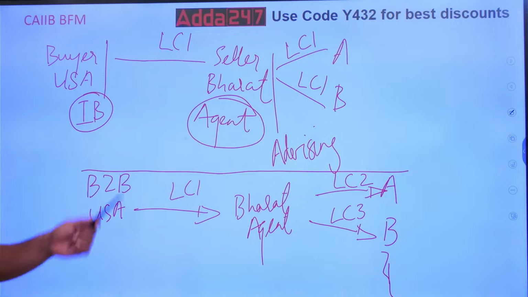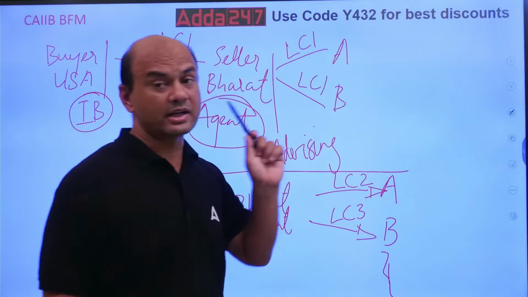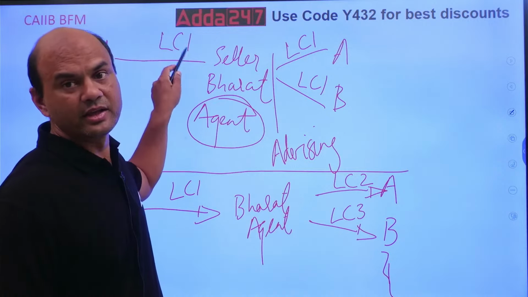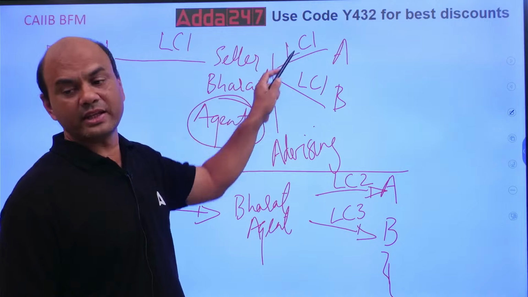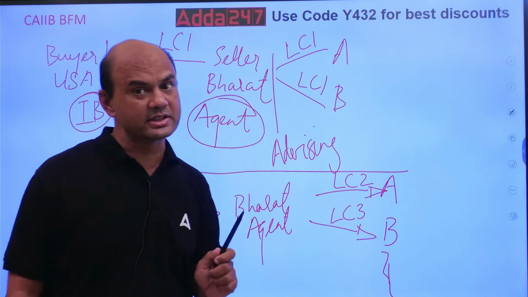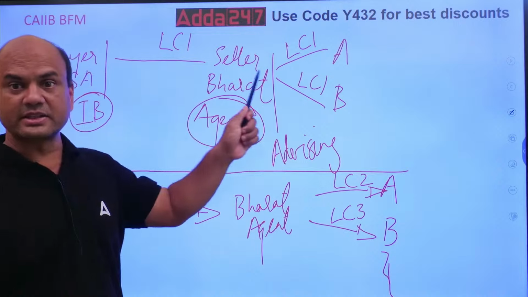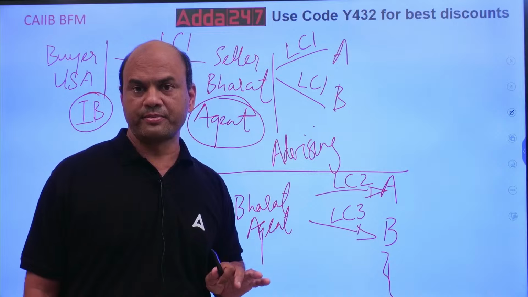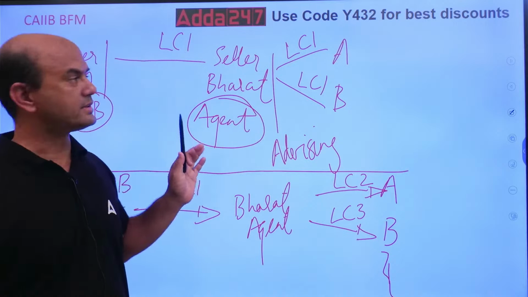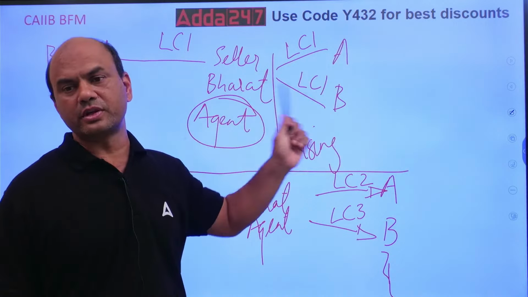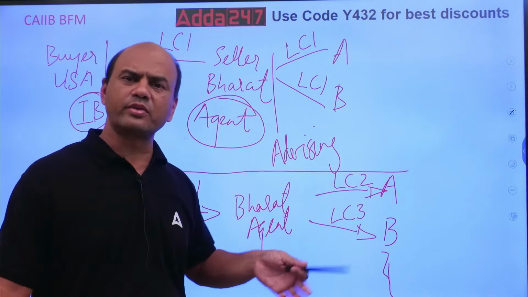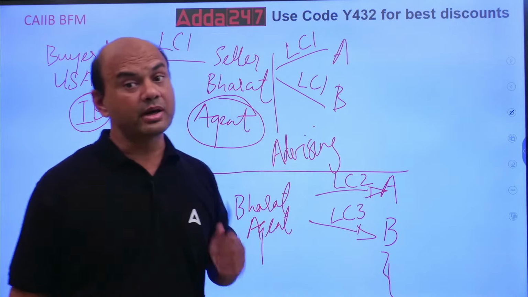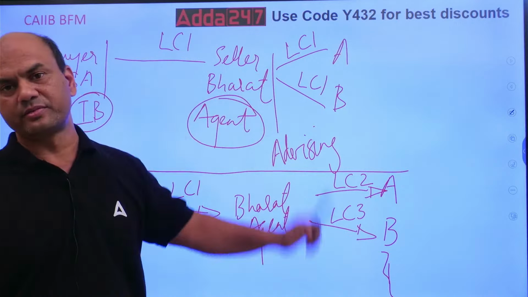This seller will transfer this LC further. See, transfer this LC means what? Same LC, LC1, it is getting transferred to A and B. Look at this, LC number is not changing. Same LC is getting transferred to A and B, full or in part. Right? 1 lakh shares, I can give 50,000 over here, 50,000 over here to A and B. Or I can give the complete 1 lakh to A only. I'll keep my commission and give it. But remember, the same LC is transferred.